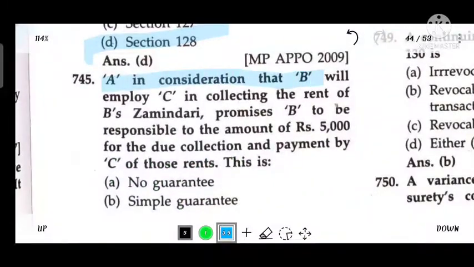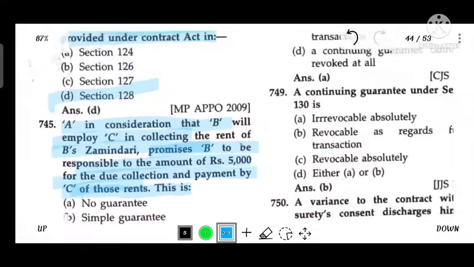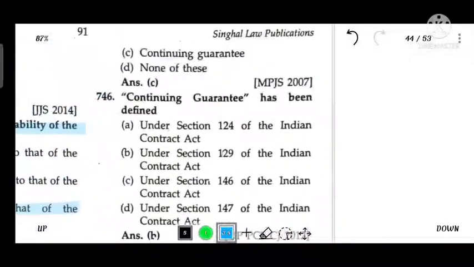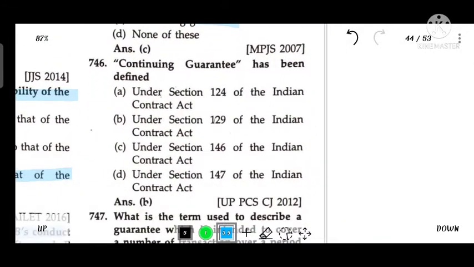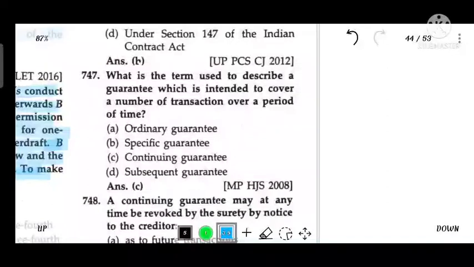A, in consideration that B will employ C in collecting the rent of the zamindari, promises B to be responsible for the amount of 5,000 for due collection and payment by C of those rents. This is a continuing guarantee. Continuing guarantee has been defined under Section 129 of the Indian Contract Act.